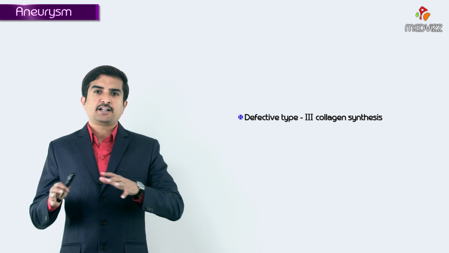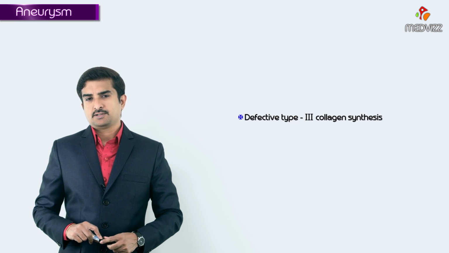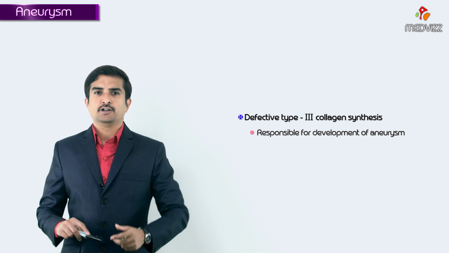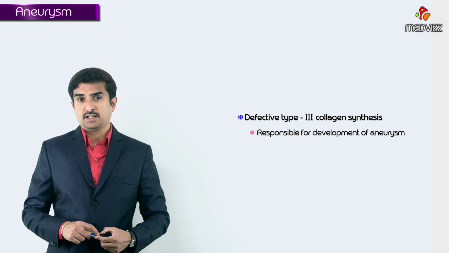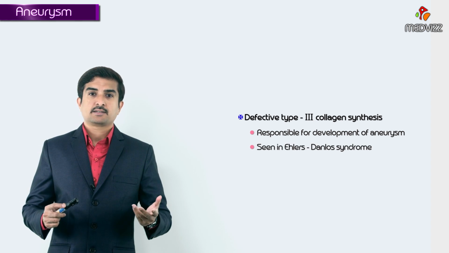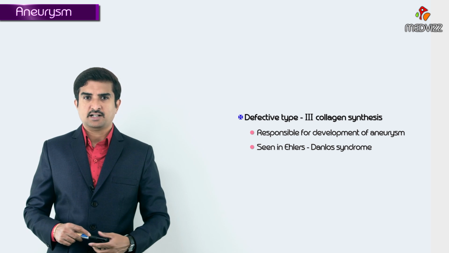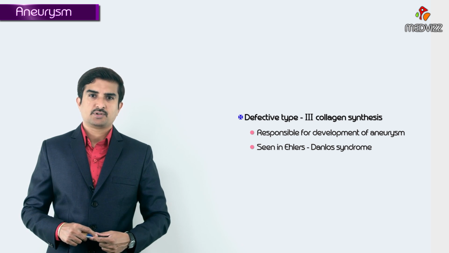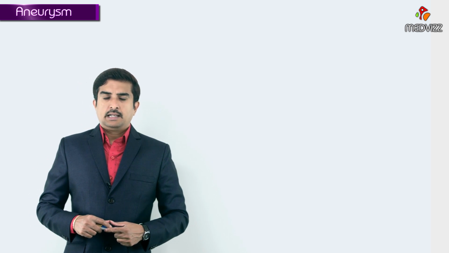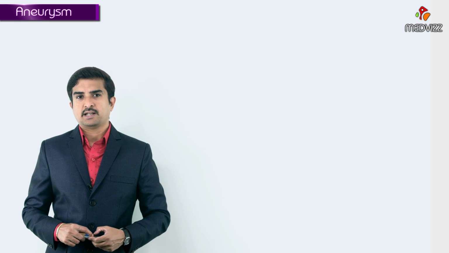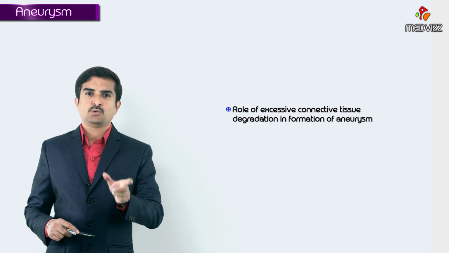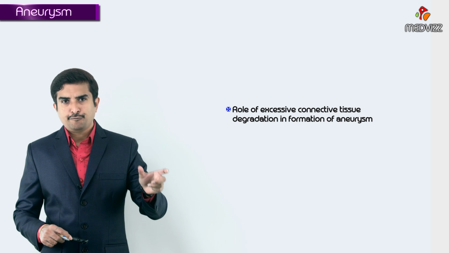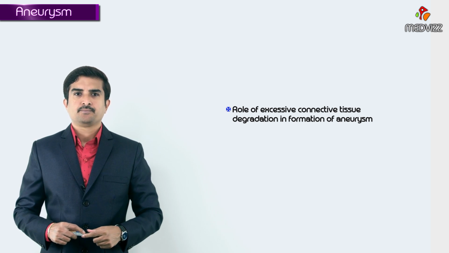Not only that, a defective type 3 collagen synthesis is also responsible for the development of aneurysms. The best example for this category will be Ehlers-Danlos syndrome. Even in such conditions, we can see aneurysms. Now, let us talk about excessive connective tissue degradation. What is the role of excessive connective tissue degradation in the formation of aneurysms?